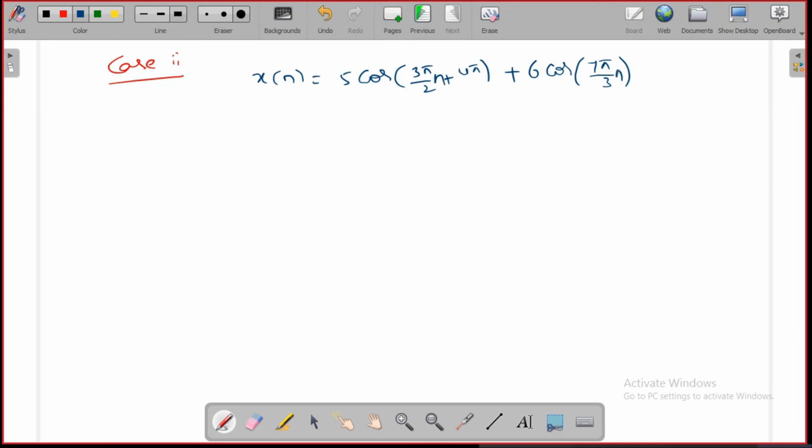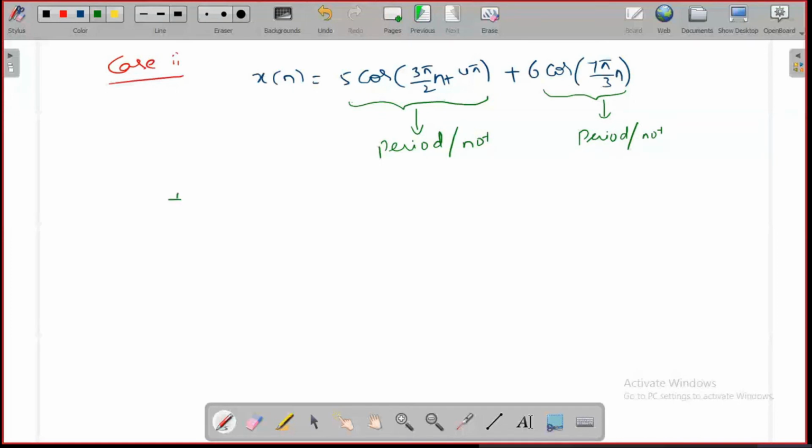Now here the signal is a combination of two signals. How to check whether the signal is periodic or aperiodic? For that, individually you need to check whether the first signal is periodic or not. Similarly, check whether the second one is periodic or not.